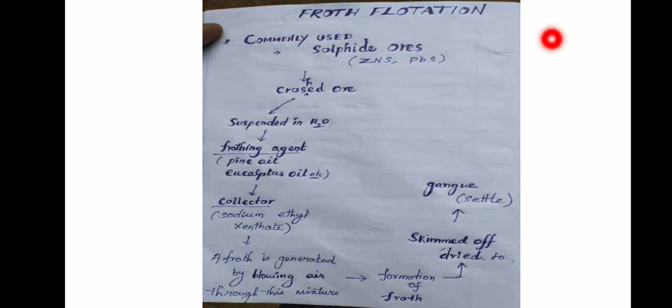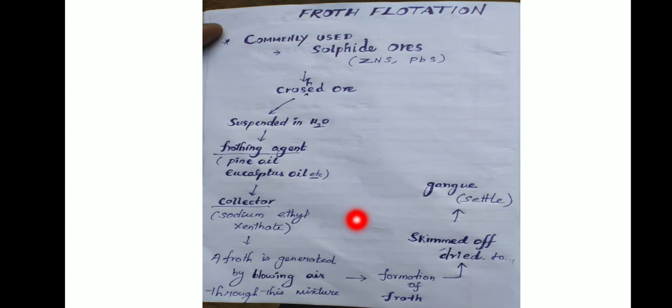Okay, first one, in this method the crushed ore is suspended in water and mixed with a frothing agent such as pine oil or eucalyptus oil, etc. A small quantity of sodium ethyl xanthate, which acts as a collector, is also added.